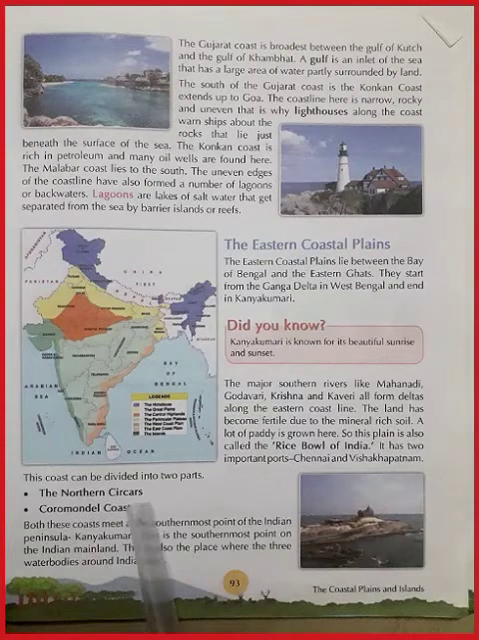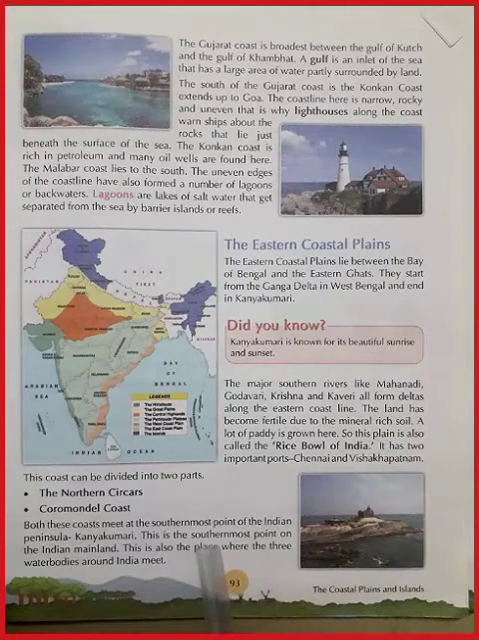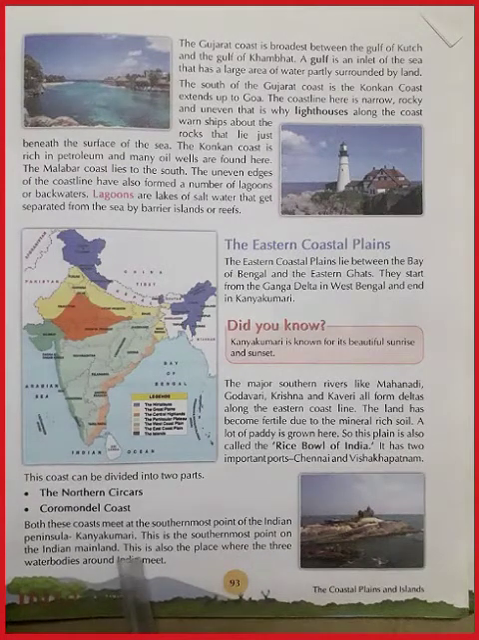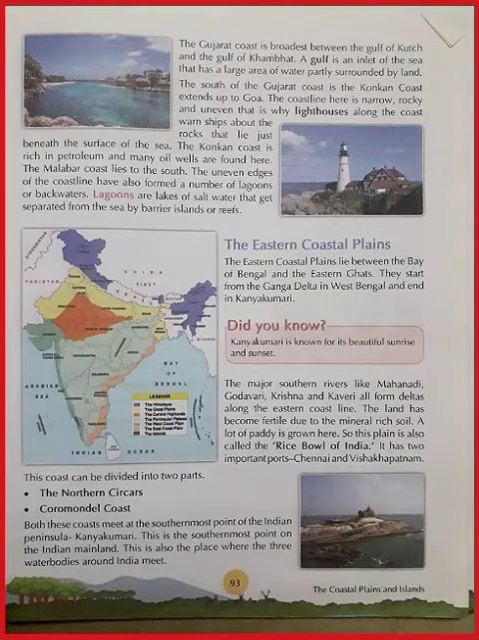This coast can be divided into two parts: the Northern Circars and the Coromandel coast. Both these coasts meet at the southernmost point of the Indian peninsula, Kanyakumari. This is the southernmost point on the Indian mainland. This is also the place where the three water bodies around India meet.